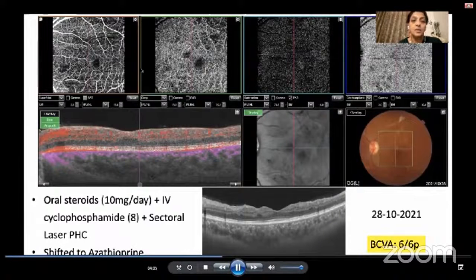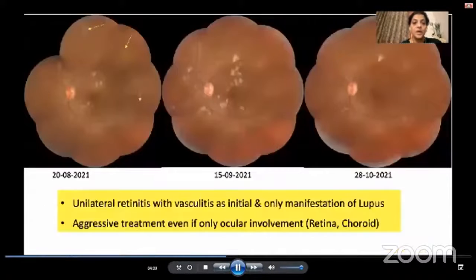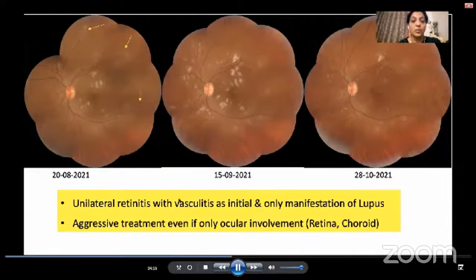The flow void areas have decreased and her vision has improved to 6/6. So this is how her eye responded. This case highlights that this presentation involving the retina was the only manifestation of lupus, and despite no systemic finding, this patient was